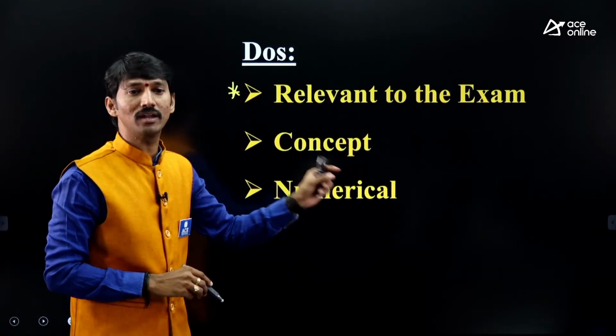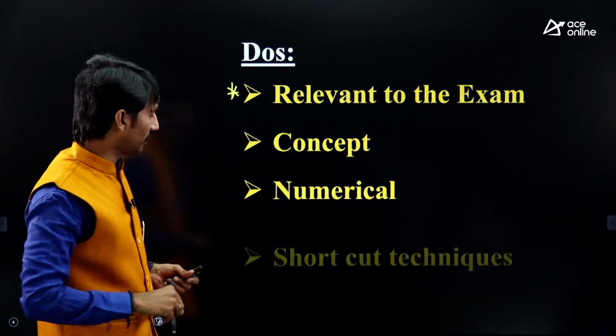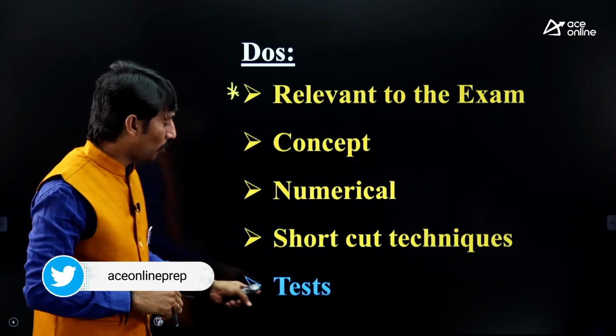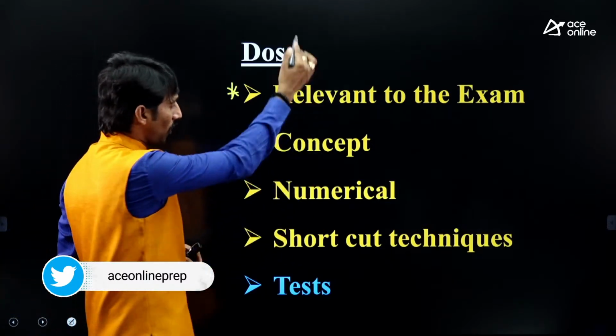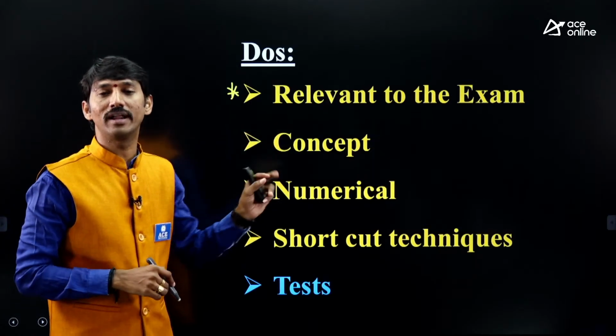And numerical questions must be compulsory. Those are the problematic questions, we say. And then you need to follow shortcut techniques, definitely. But finally, as I told you, tests are compulsory. Tests must be done definitely. If you follow all these things, definitely you will get success. All these are called the do's.